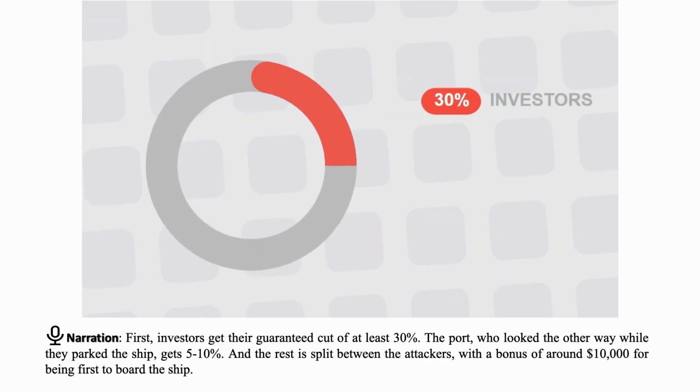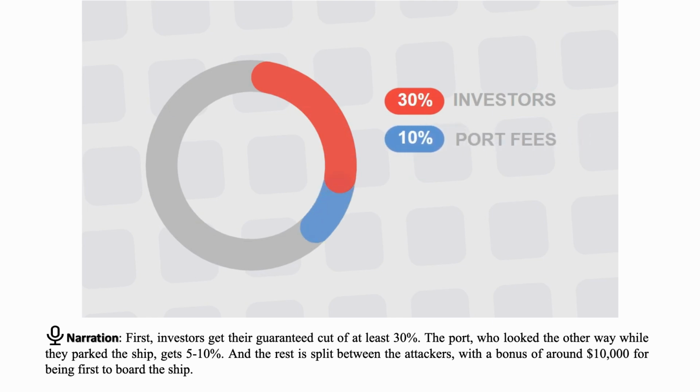First, investors get their guaranteed cut of at least 30%. The port, who looked the other way while they parked the ship, gets 5 to 10%. And the rest is split between the attackers, with a bonus of around $10,000 for being first to board the ship.